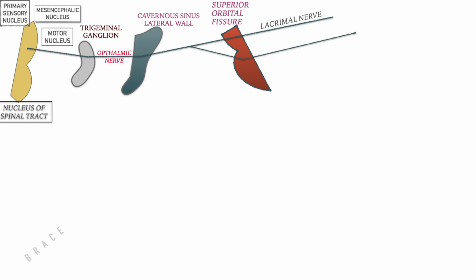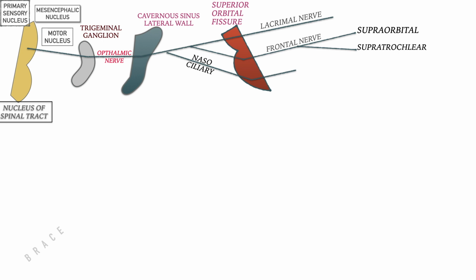3 branches: the lacrimal nerve, which passes through the upper part of the superior orbital fissure, the frontal nerve, which passes through the middle part of the superior orbital fissure, and the nasociliary branch from the lower part of the superior orbital fissure. The frontal nerve has 2 branches, supraorbital and supratrochlear.